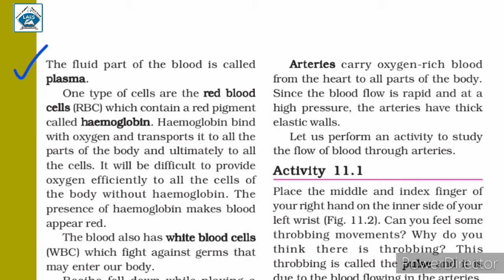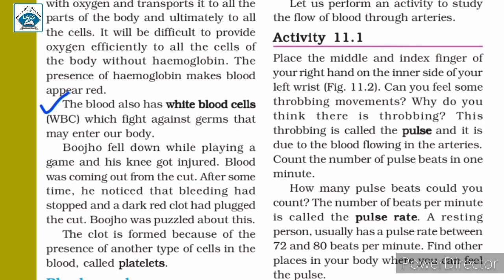It will be difficult to provide oxygen efficiently to all the cells of the body without hemoglobin. The presence of hemoglobin makes blood appear red. The blood also has white blood cells WBC, which fight against germs that may enter our body.